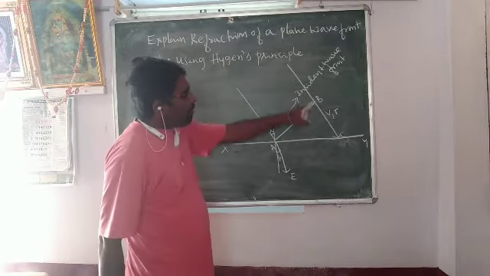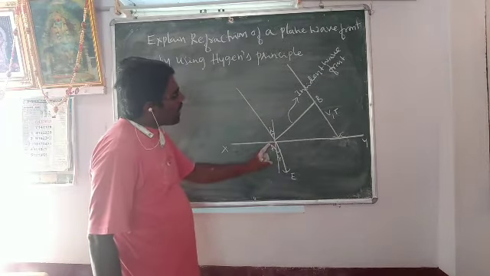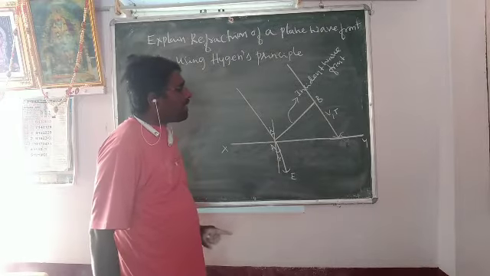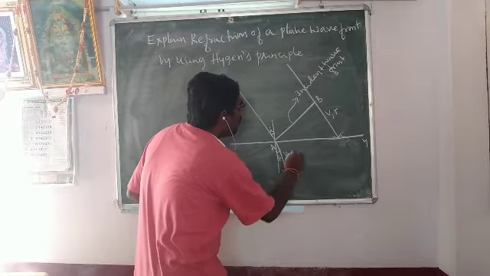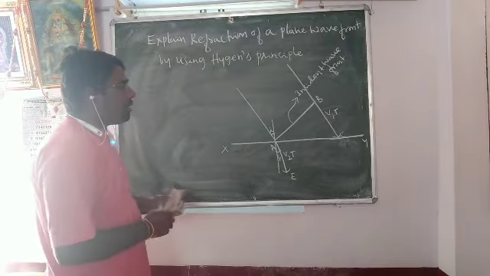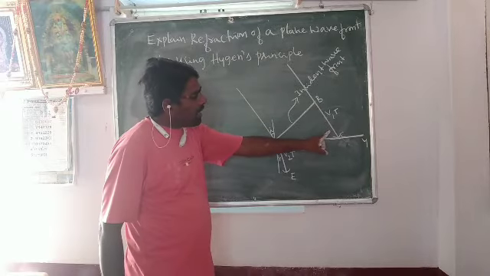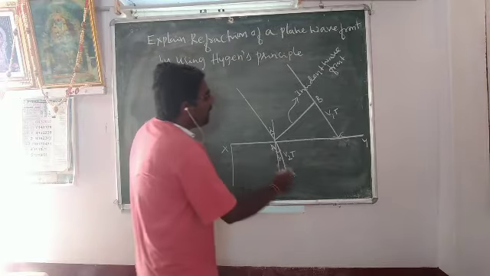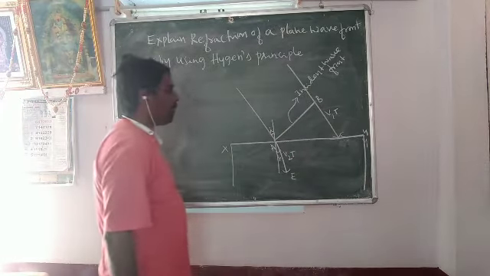The time taken for the secondary wavelet from B to C in the rarer medium is the same as the time taken for the secondary wavelet from A to E in the denser medium.